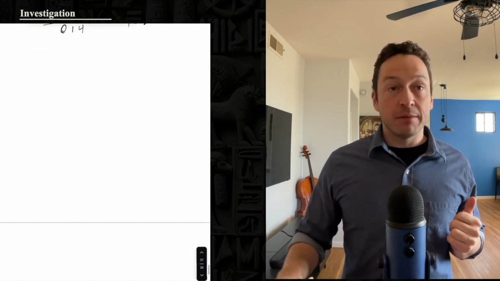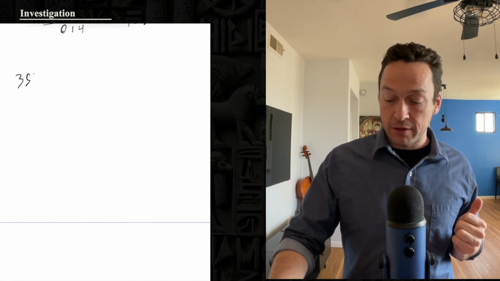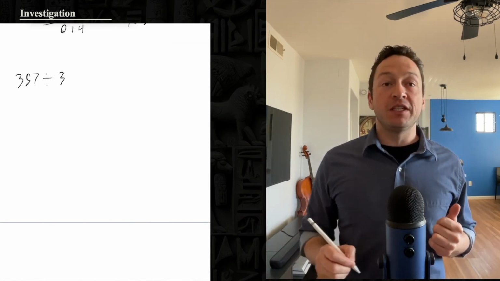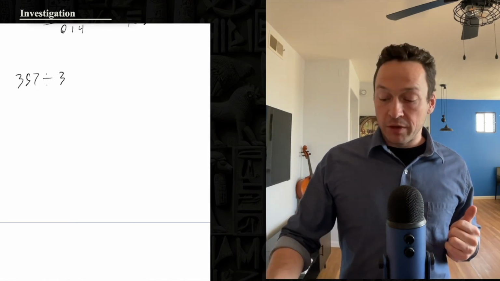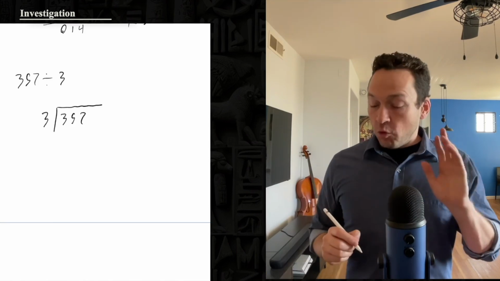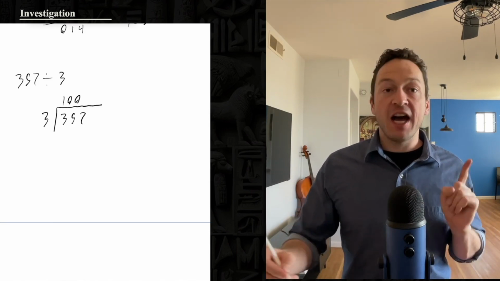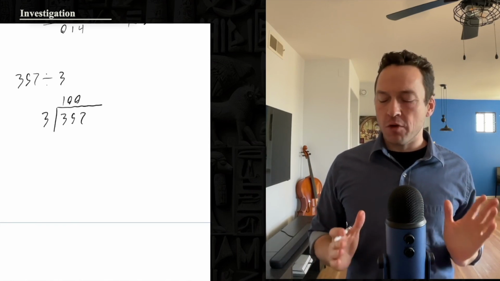Watch this. So he comes across another problem in the day-to-day use of his algorithm. He's going to do 357 divided by 3. Once again, he sets it up using the normal system. Once he does this, he's able to immediately see that 100 is a good guess. How does he know 100 is a good guess?